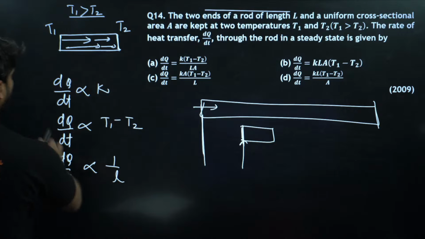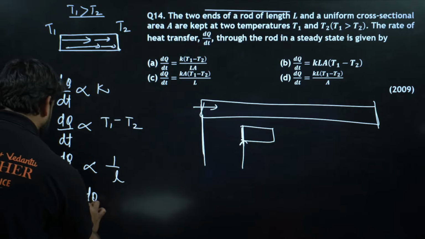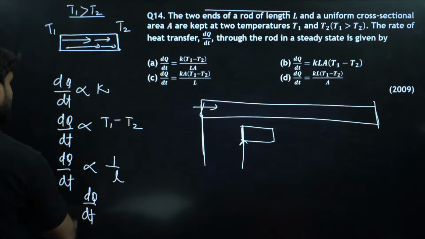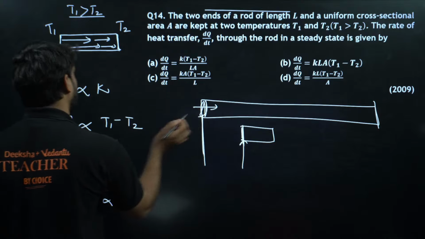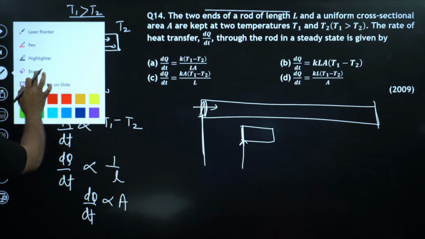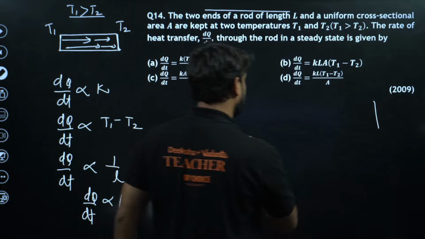So if we combine all these, one more thing also, the heat transfer is directly proportional to area, the area of cross section. So these are the three parameters on which heat transfer depends.